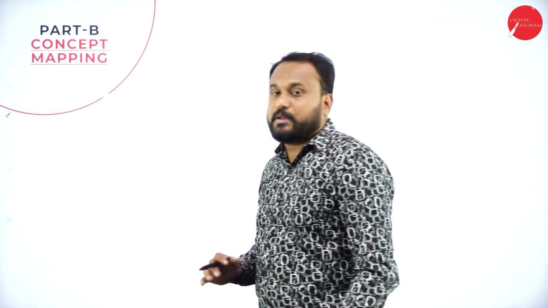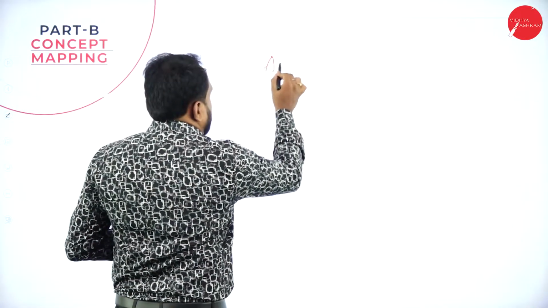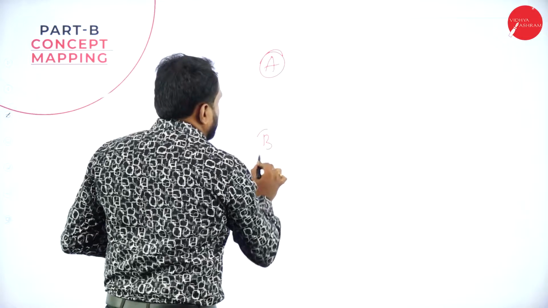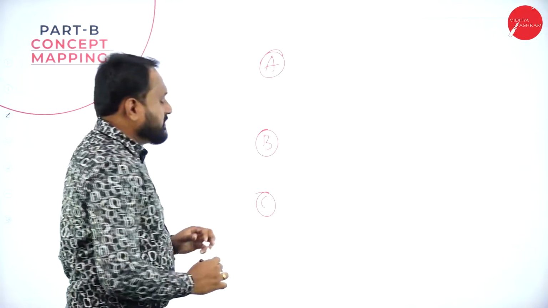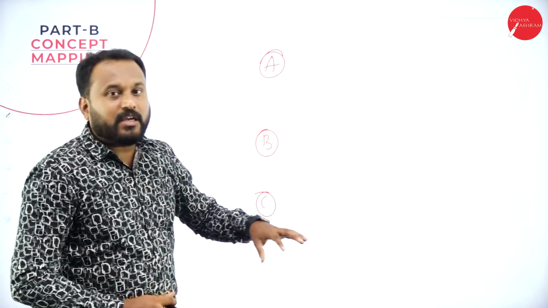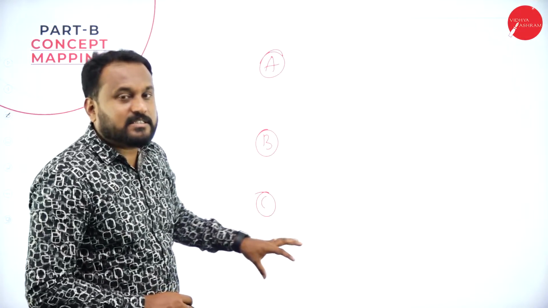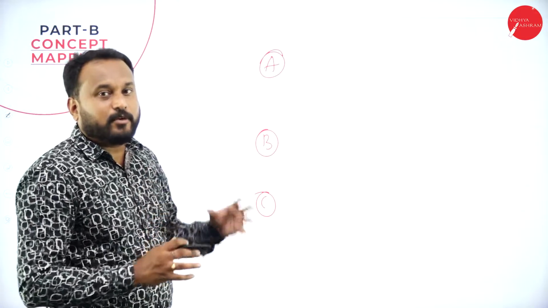Now I'll be giving you the concept mapping here, which is very, very important and interesting. When we go to the Part B concept mapping, understand the pattern here. Let's go with Part A, B and C. See, this is the smart way of approach, which is very unique in Vidyashram College, and no other college has prepared these types of unique features about concept mapping.